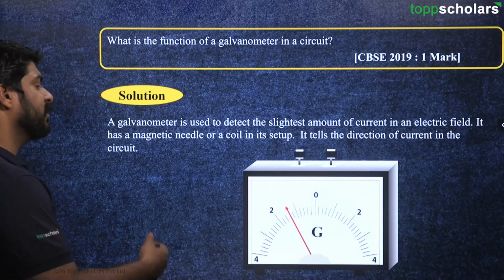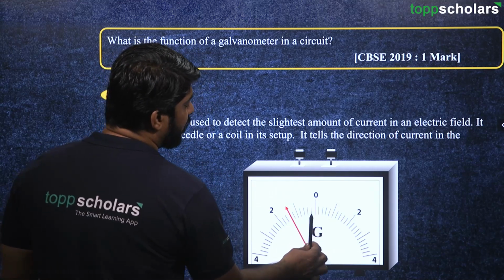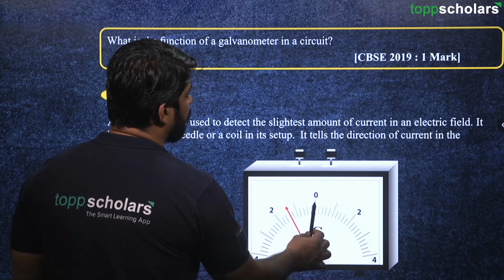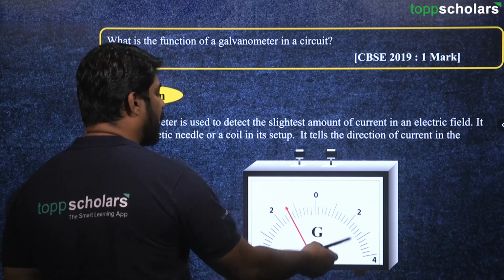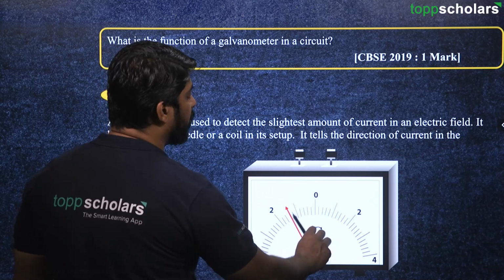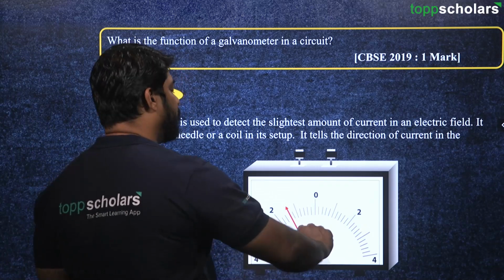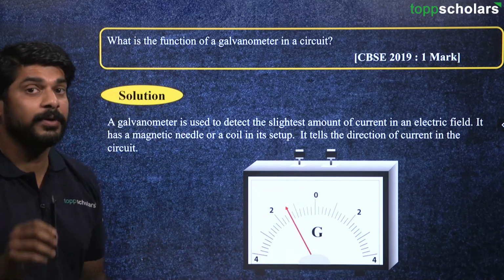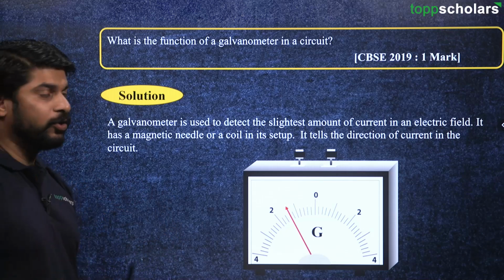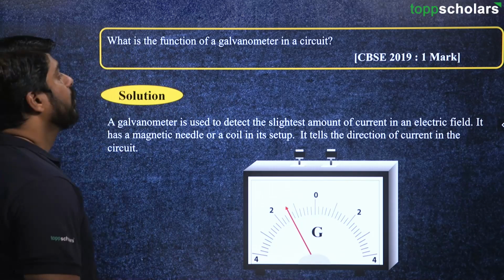This is a picture of a galvanometer which has a zero marking at the middle, and here you can see some markings. Depending on the direction of the current, the needle will deflect in a particular direction. So if the current is positive or negative or in any direction, this galvanometer is capable of indicating current flowing in any direction. So this is the galvanometer. Moving to the next question.